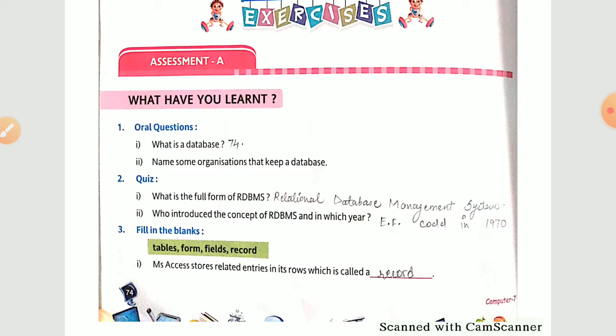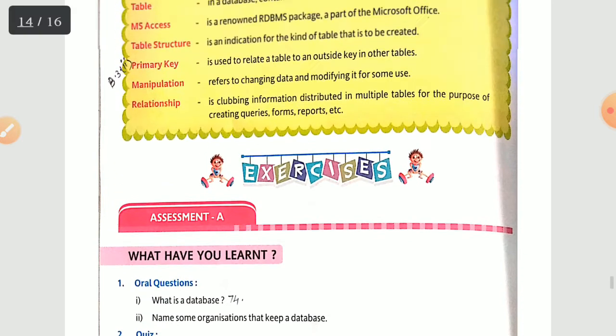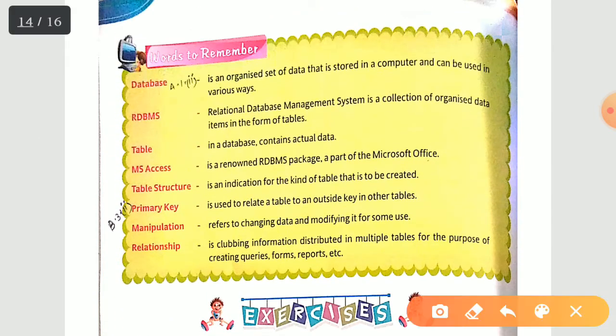So see assessment A, we have the first question. What is a database? The answer is present on page number 74. On page number 74 you can see we have words to remember, the first point. Database is an organized set of data that is stored in a computer and can be used in various ways. This is your first answer.